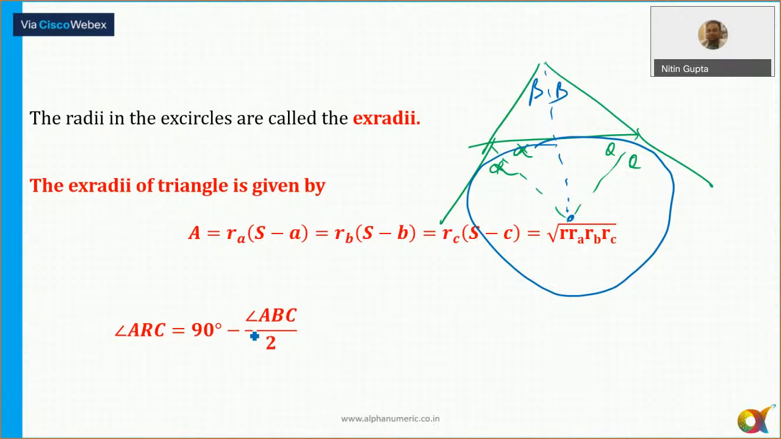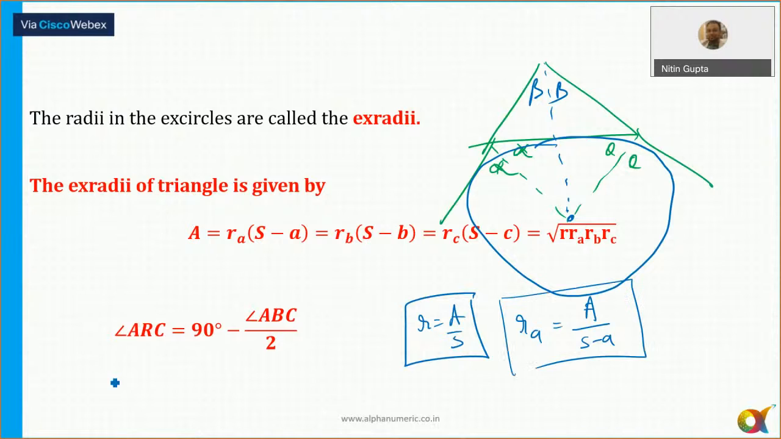And this is given by this one. For inradius, it is area upon semi perimeter. So the exradius, that is RA. There are three sides, so three excircles will be formed. If I'm making it on side A, then it is equal to the area of the triangle upon semi perimeter minus side A. And the angle at the excenter is 90 minus this. That is the angle at the excenter.